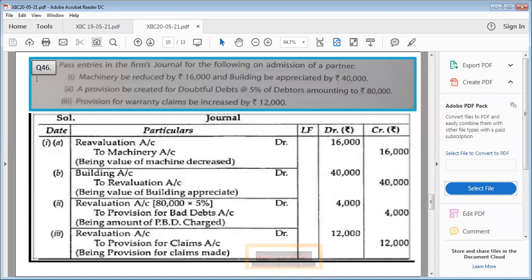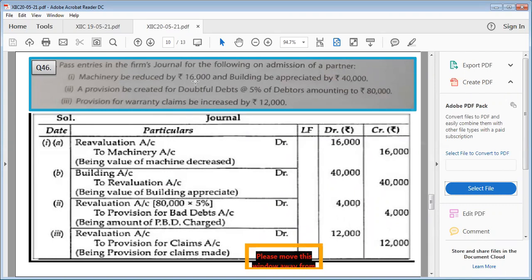Yes, now question number 46, it is based upon revaluation account actually, and I already taught you revaluation account in change in profit sharing ratio, right? That chapter. Pass entries in firm's journal for the following on the admission of a partner. First is machinery is reduced by 16,000. Children, machinery is one of an asset. It is coming down by 16,000.